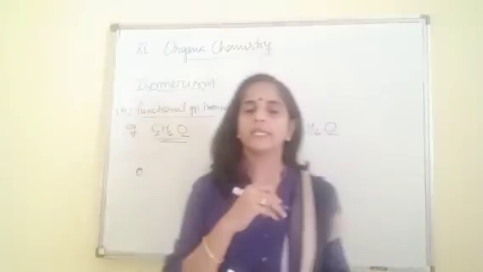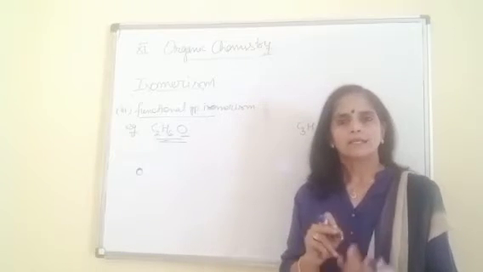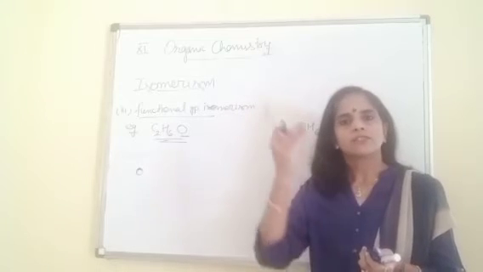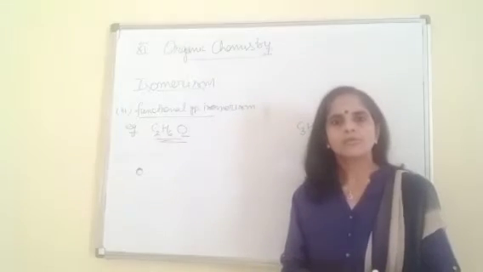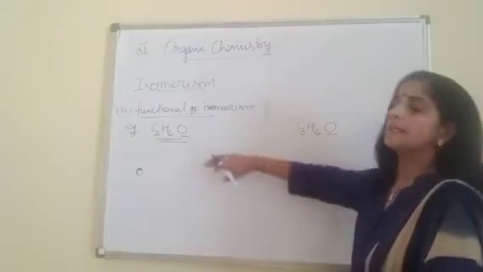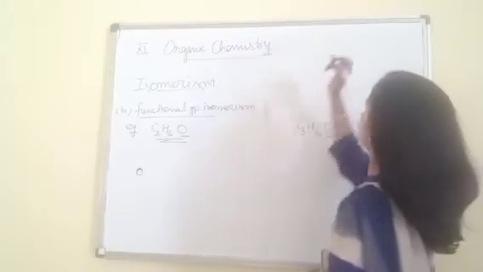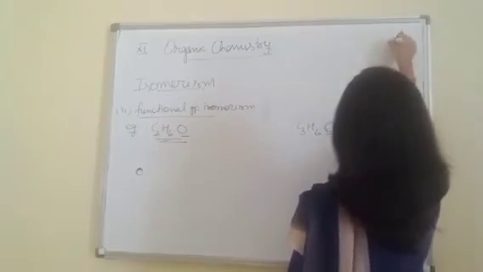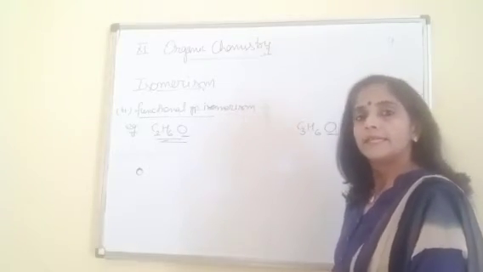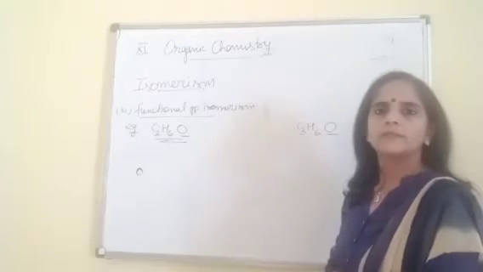Now we have to think about which functional groups contain carbon, hydrogen and one oxygen. Just check your list of functional groups. The first is alcohol: single oxygen, carbon, hydrogen. The next is ether, ROR.